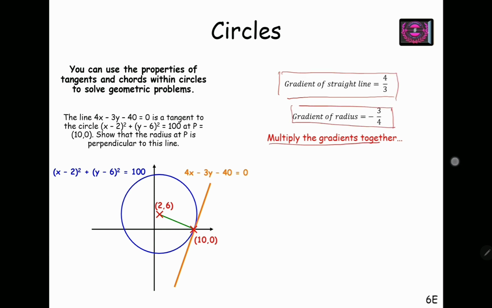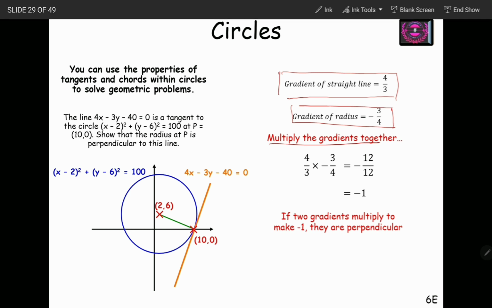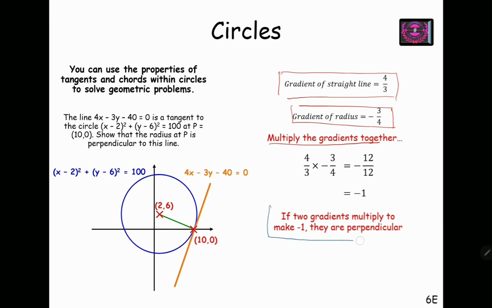If I multiply these together, I get 4 by 3 times minus 3 by 4, which is minus 1. So if two gradients multiply to make minus 1, then the lines are perpendicular. Mark this. This is a fact you have to use. Next.